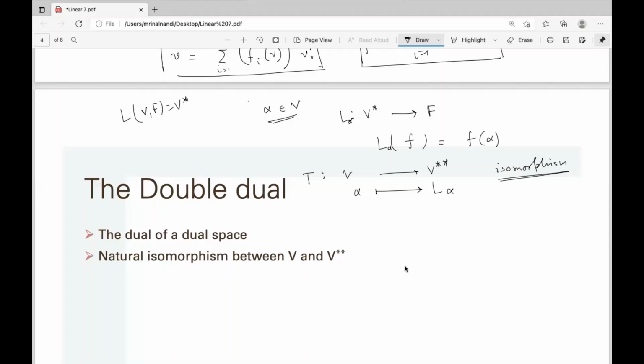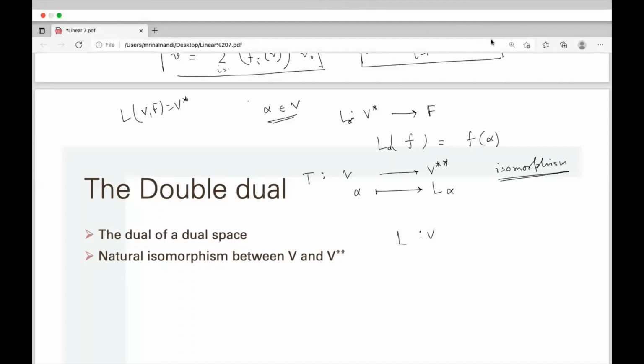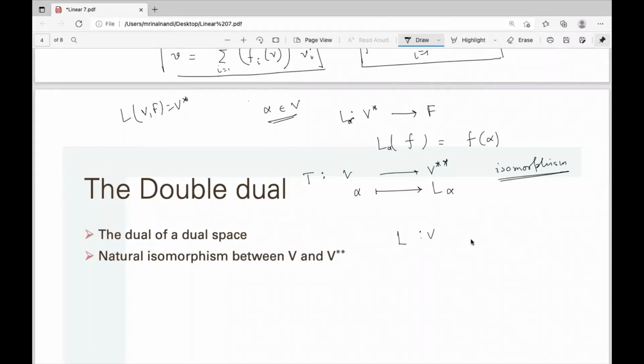And the important result is, if V is a finite dimensional vector space, and in this lecture we will take only finite dimensional vector spaces over F, and L is a linear functional on the dual space V star, then we define L alpha as f alpha for a fixed alpha.